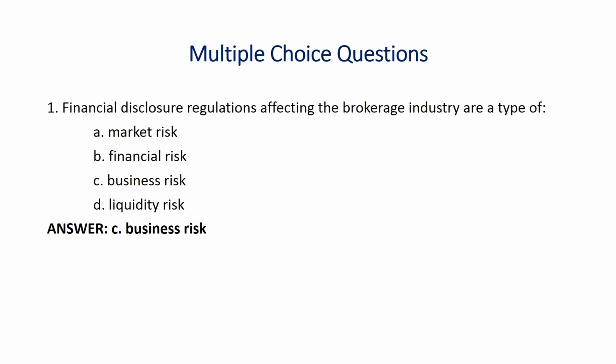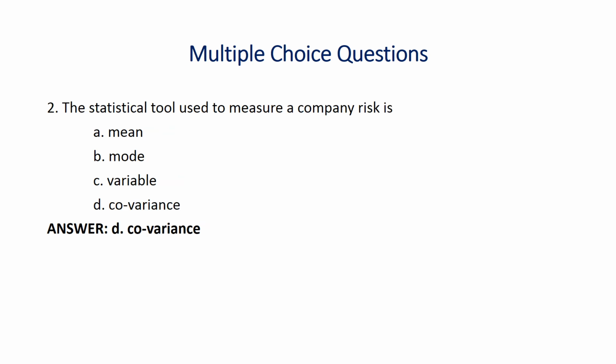So now we have the multiple choice questions. Financial disclosure regulations affecting the brokerage industry are a type of market risk, financial risk, business risk, liquidity risk. The answer is business risk. So the next multiple choice question is, the statistical tool used to measure a company's risk is mean, mode, variance, covariance. Covariance. So standard deviation squared is actually variance.